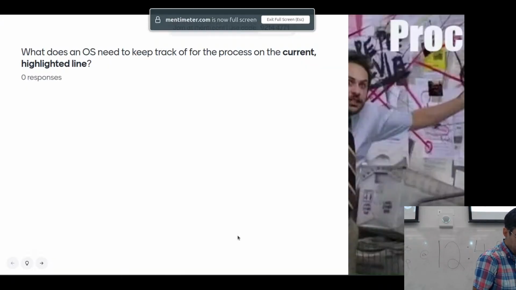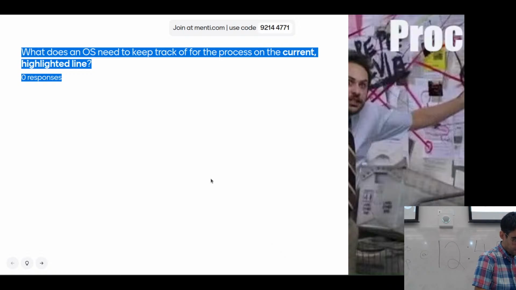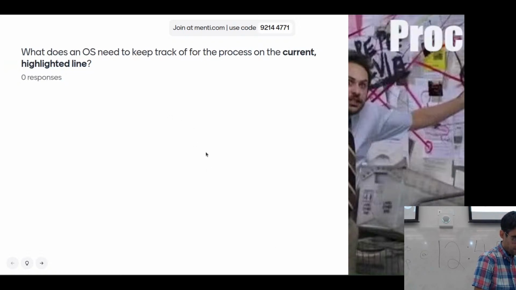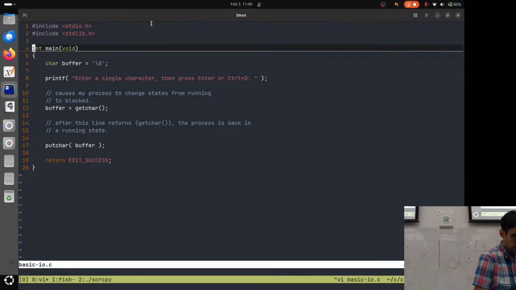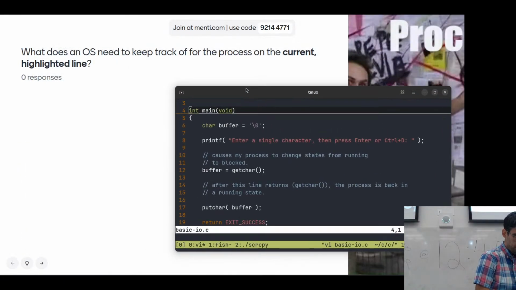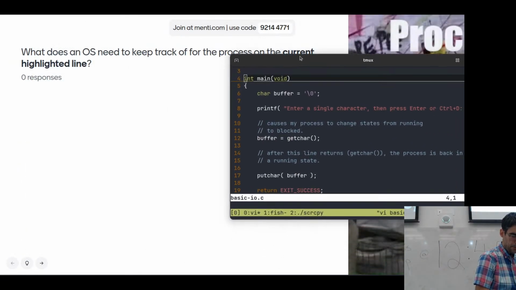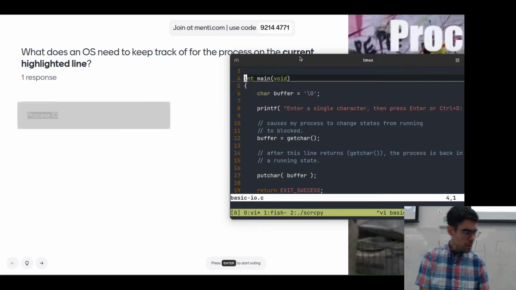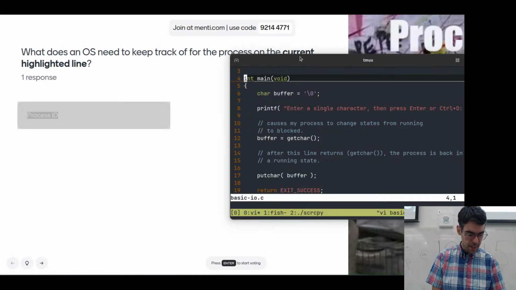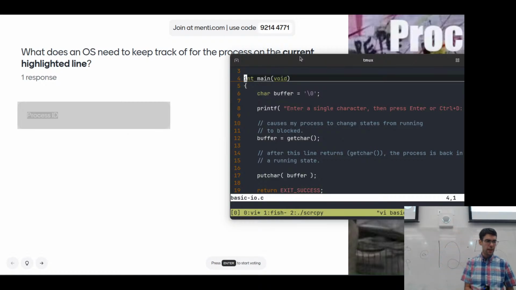What I want to do here is have my terminal open with Mentimeter in the background, and start looking at lines of code, and I want you to tell me about what kinds of things our OS needs to keep track of.